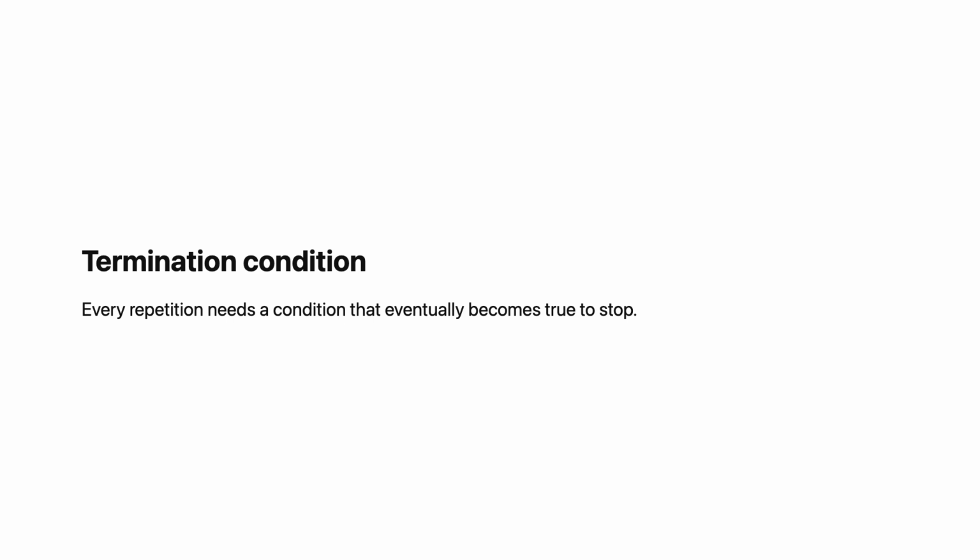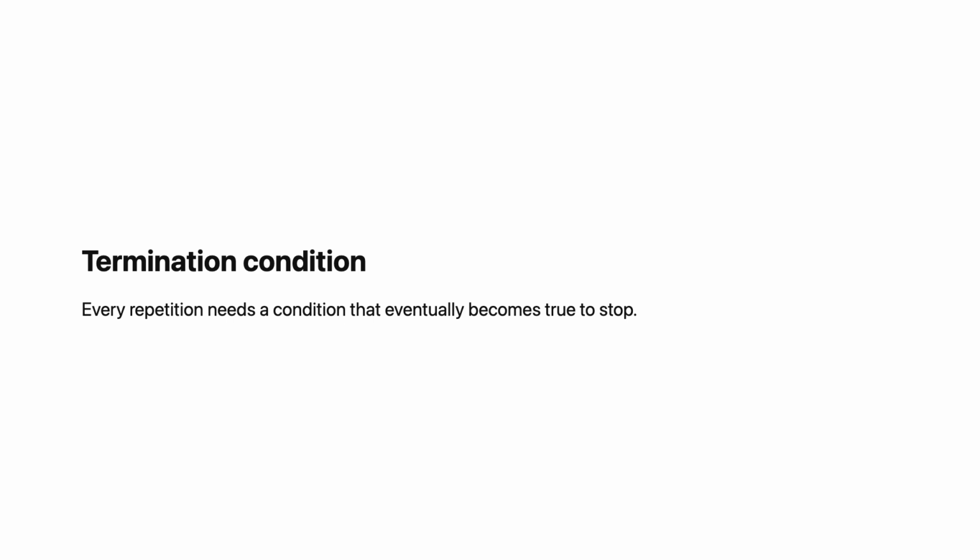Every repetition has 3 parts. 1. The initial state. Before repetition begins, there is some state. This is the starting point. 2. The body. This is the block of instructions that repeats. Each iteration executes these instructions. 3. The termination condition. This is the check that determines whether to continue or stop. It is evaluated before or after each iteration. These 3 parts define the repetition completely.